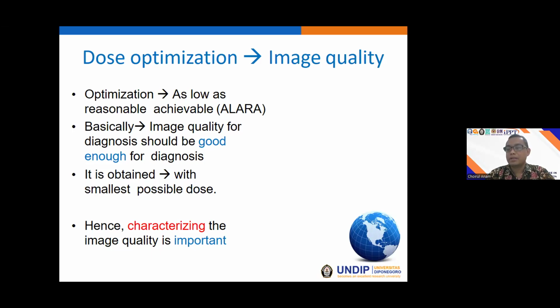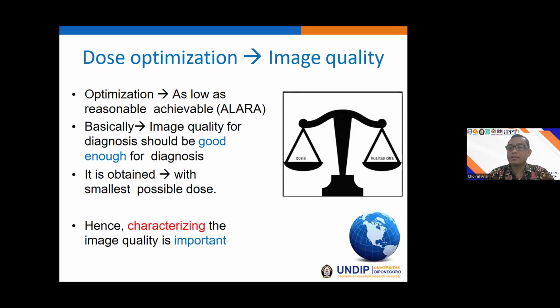So the image quality should be obtained with the quality to establish the diagnosis, and after that, it should be obtained with the smallest possible dose. This is the concept of dose optimization.